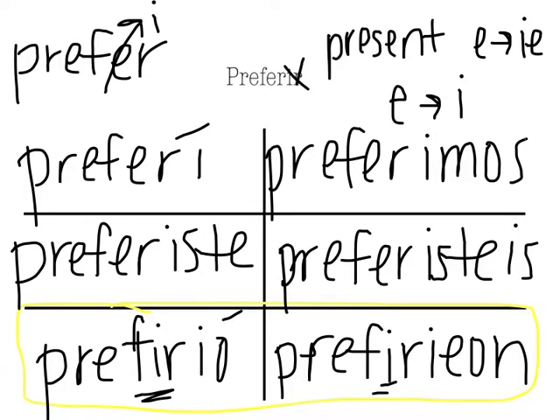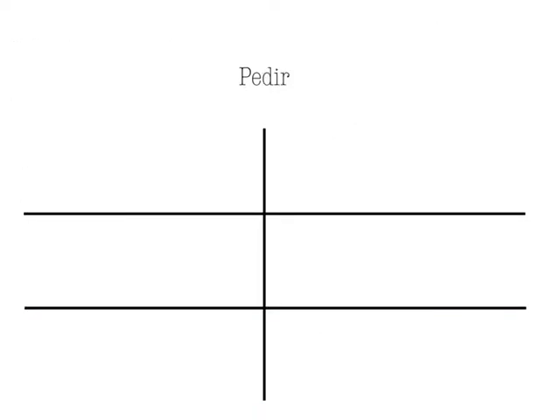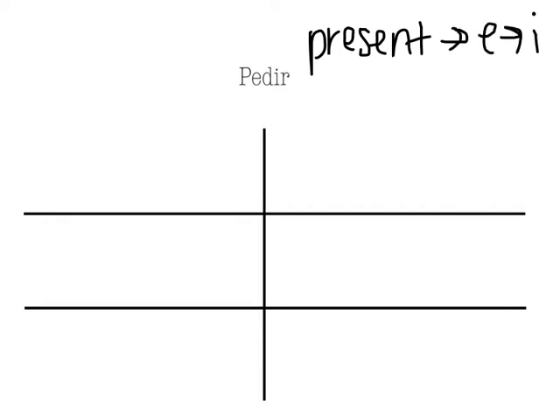Let's try another two verbs that have a similar pattern. So pedir means to ask for or to order, and in the present tense, pedir is an E to I verb. Once again, in the past tense, all E stem changers will change to an I, and we're going to stem change just in the third person.